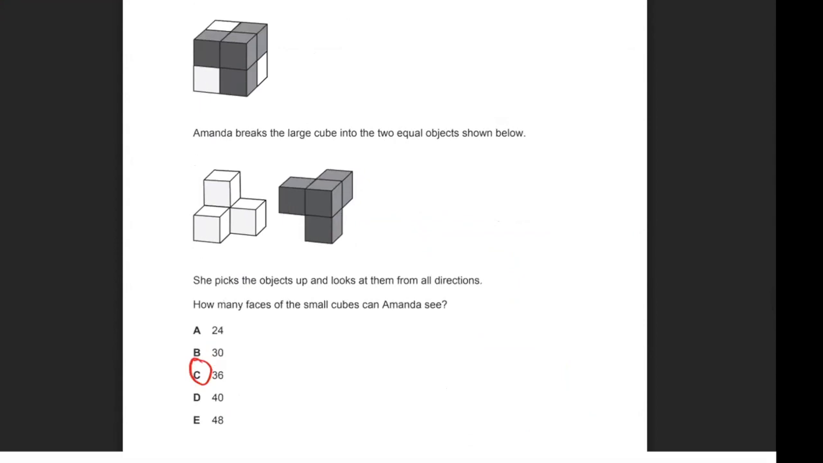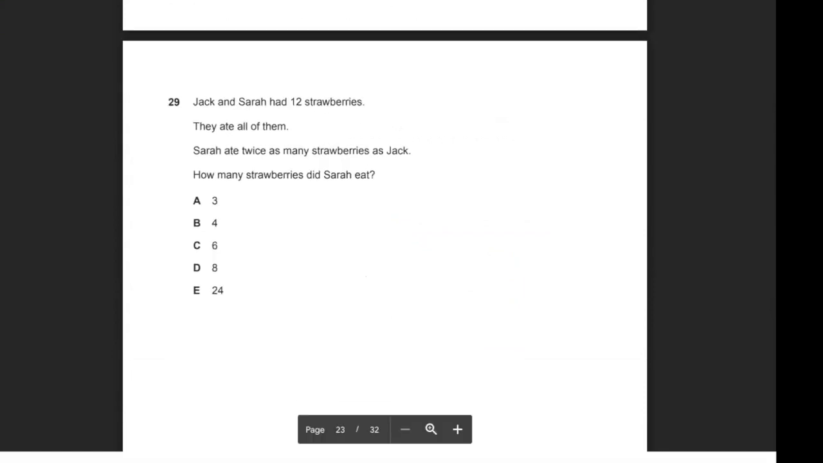Okay, moving on. Question 29. Jack and Sarah had 12 strawberries. They ate all of them. Sarah ate twice as many strawberries as Jack. How many strawberries did Sarah eat? So I'll explain this with a simple diagram.